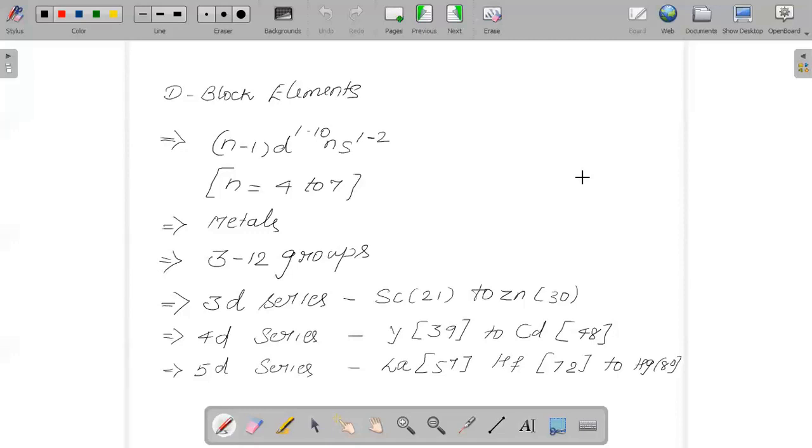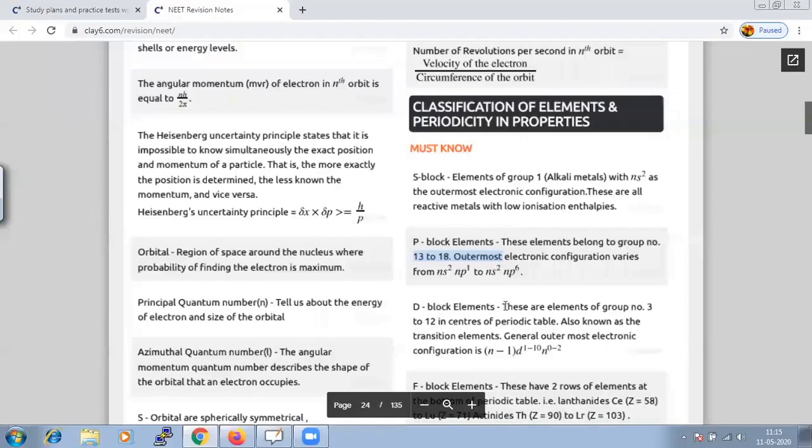In this you have three different series, that is 3d series, 4d series and 5d series. Each range is important. These are elements of group number 3 to 12, and we also give them the name transition elements.